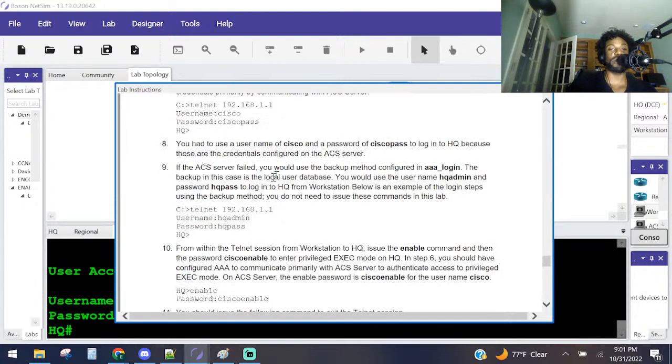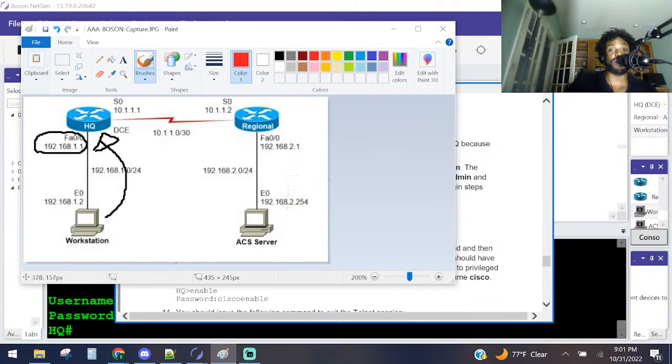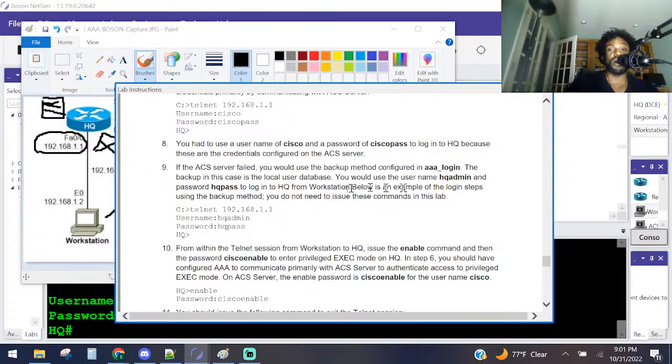Sometimes it's just the first time we learn it, right? Right here it says, if the ACS server failed, you would use the backup method configured in the AAA login method, which is the method that we created earlier. The backup in this case is the local user database. You would use the username HQadmin and password HQpass to log in to HQ from the workstation. So in case this server fails and we can't authenticate to it, we check the local database for the username and password. That's what they're trying to explain here.